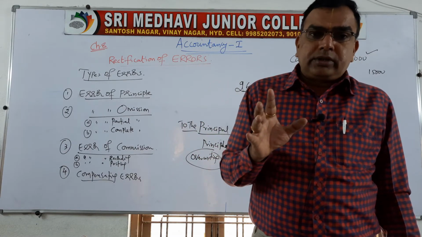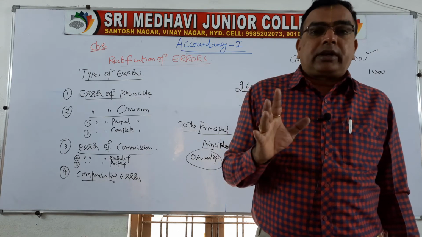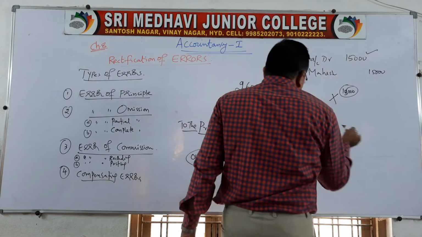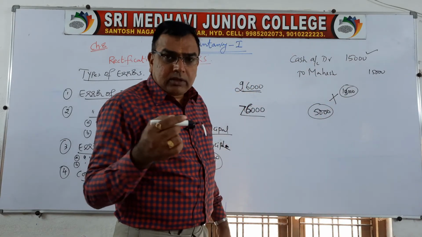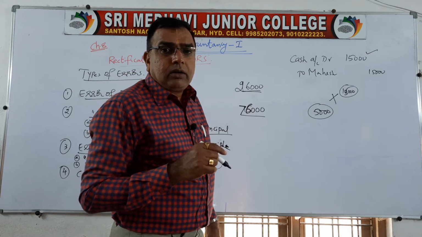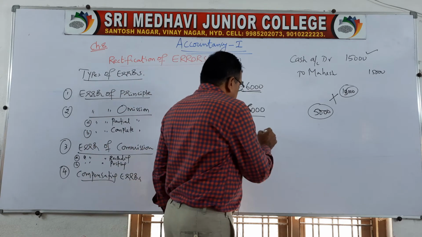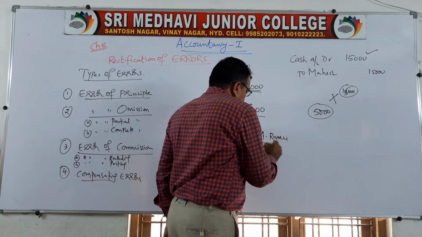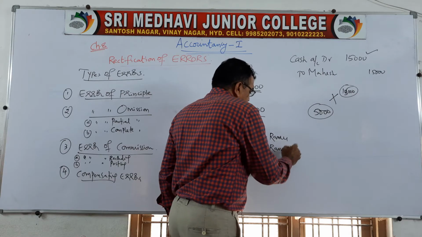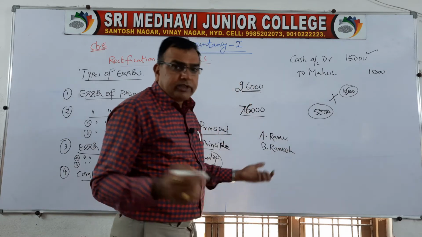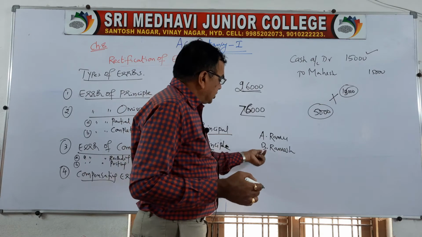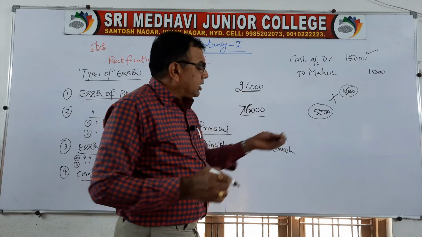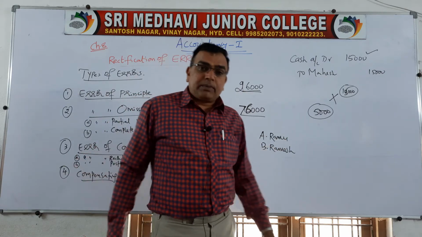When you come to know that there is something wrong with a figure or with some name, for example, you will have so many names that are the same with different initials. So there may be A Ramu, there may be B Ramu, B Ramesh. Sometimes, instead of posting the amount to B Ramesh account, we post it to Ramu account. Ignorance. So you cannot correct the name. You have to write a separate entry.